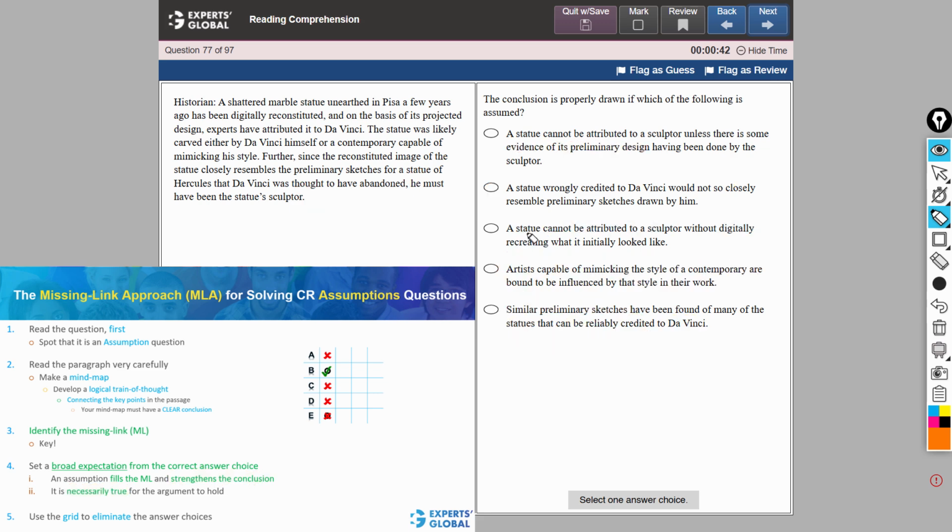This question had many contestants, multiple traps. B is the correct answer choice.